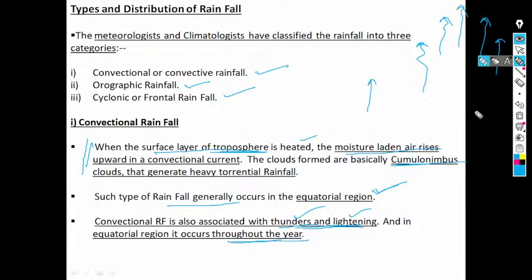Basically, in the equatorial region throughout the year they are visible. Convectional rainfalls are generally seen there, mostly in the afternoon time. Such type of rainfall mostly occurs then, right?